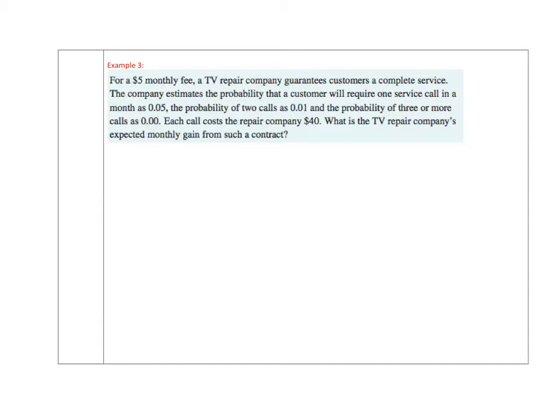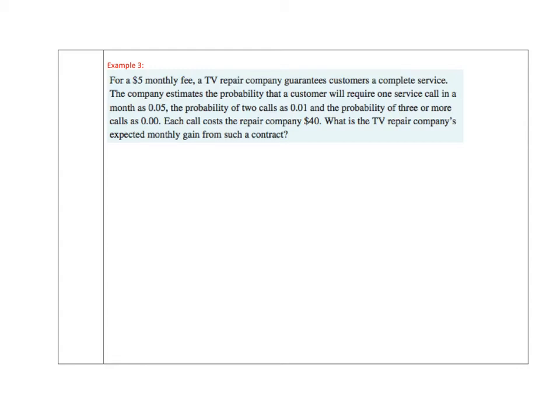Now this example is really the same thing. However, constructing the probability distribution table is difficult for different reasons. You can see there's a large slab of text here, and finding out exactly what we need will take some time for us to read it and break it down. So let's start with what we have.